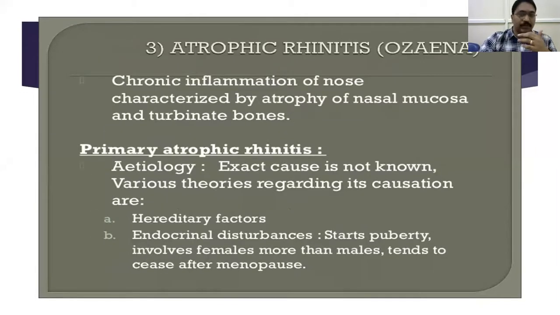Coming to the important one, atrophic rhinitis, also known as ozena. What is the definition of atrophic rhinitis? They may ask you in viva also. It's a chronic inflammation of the nose characterized by atrophy of the nasal mucosa, turbinate bones, nerves, and even glands. There will be a characteristic smell called ozena. That's why it's also known as ozena.